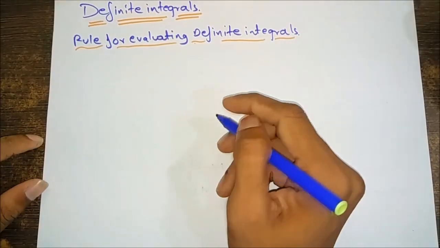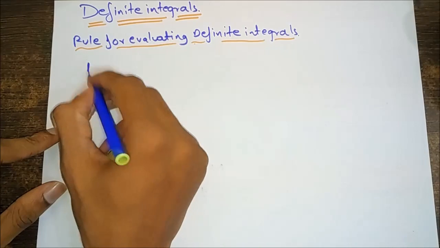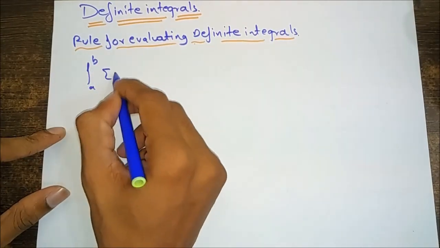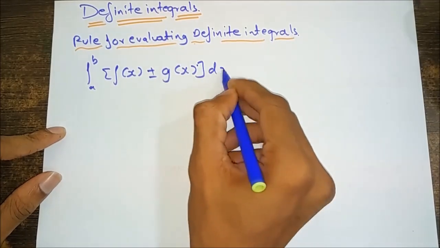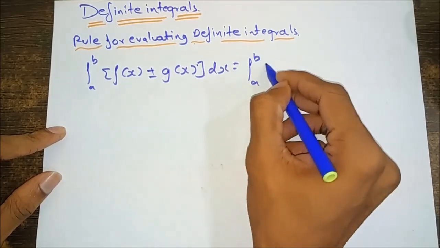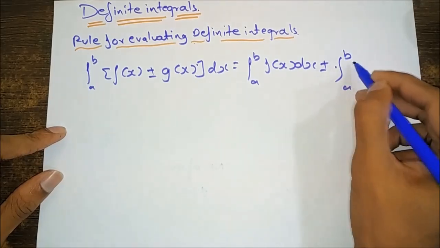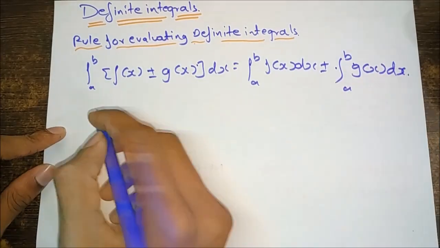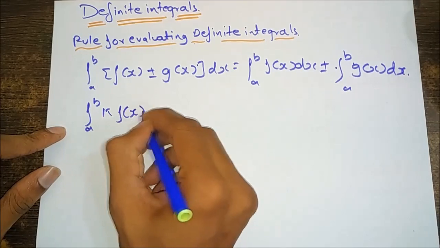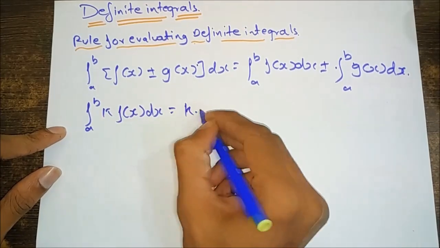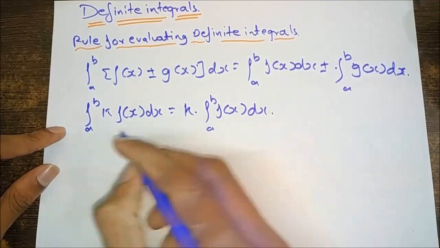Let's see a synopsis on definite integrals. Rules for evaluating definite integrals. The integral from a to b of [f(x) ± g(x)] dx equals the integral from a to b of f(x) dx ± the integral from a to b of g(x) dx. The integral from a to b of k f(x) dx equals k times the integral from a to b of f(x) dx, where k is a constant.